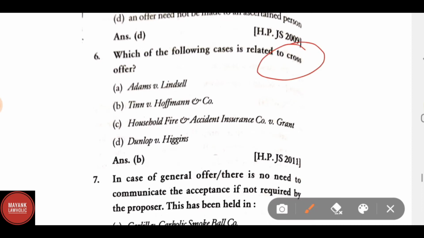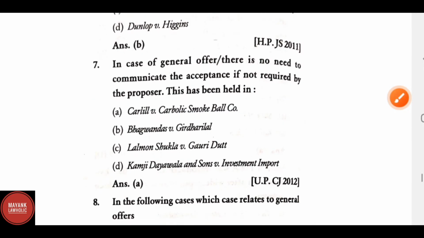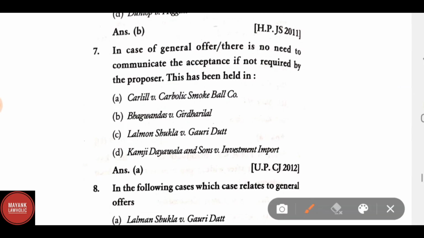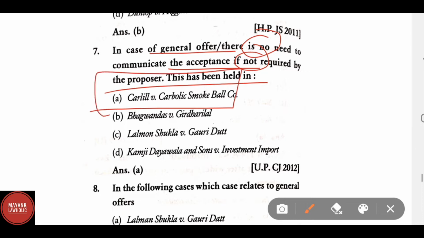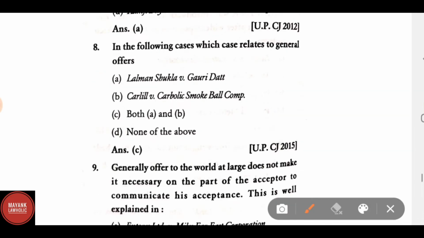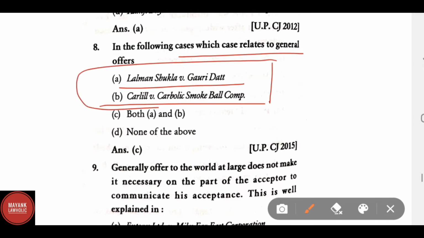Which of the following cases is related to the cross offer? Correct answer is B. Tinn versus Hoffman and Company. Question number 7. In case of general offer, there is no need to communicate the acceptance if not required by the proposer. This has been held in A. Carlill versus Carbolic Smoke Ball Company. Which of the following cases relates to general offer? Correct answer is Lalman Shukla versus Gauri Datt, Carlill versus Carbolic Smoke Ball Company. Both cases are related to general offers.